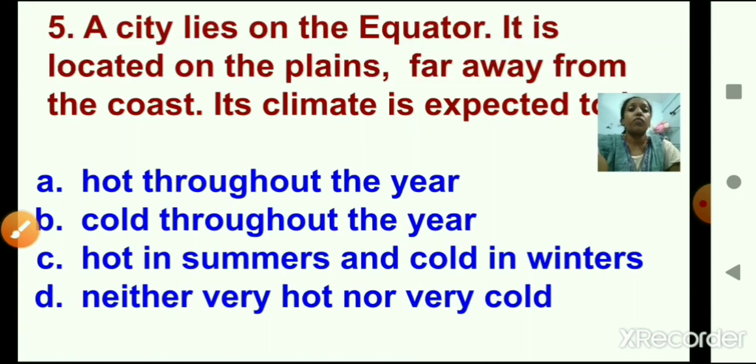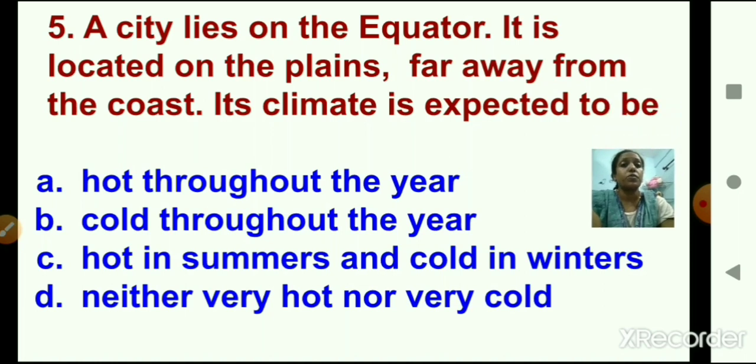Number 5. A city lies on the equator. It is located on the plains far away from the coast. Its climate is expected to be dash. A. Hot throughout the year. B. Cold throughout the year.